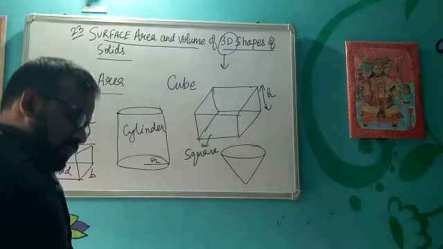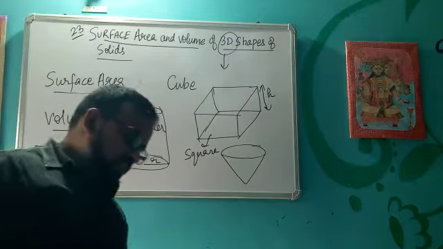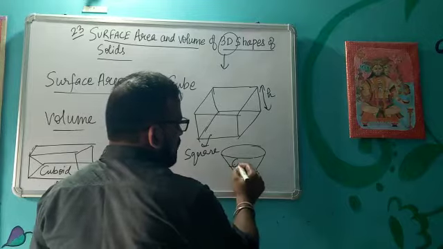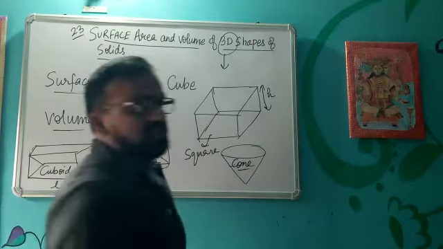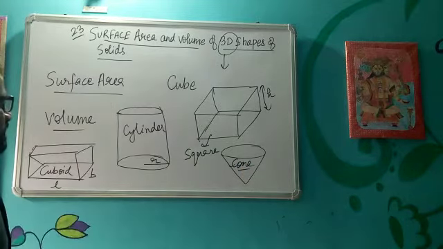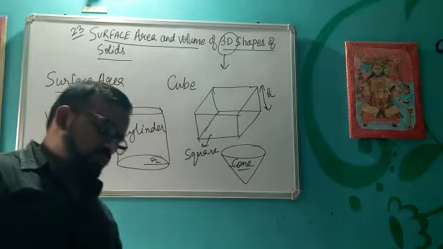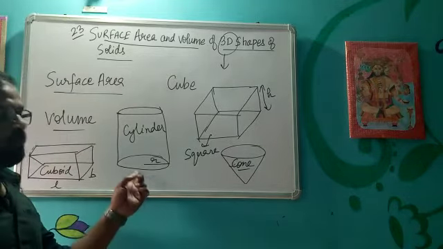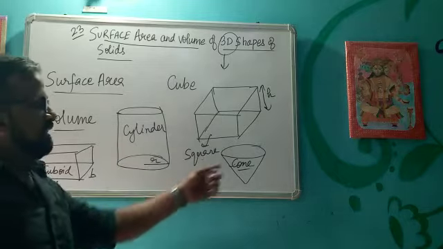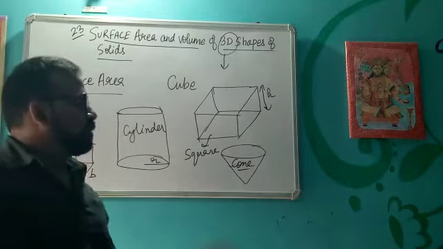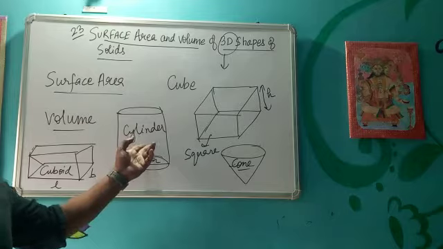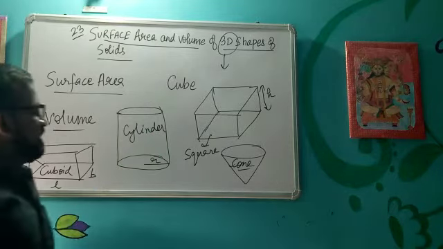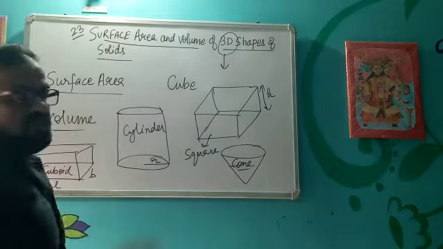So every solid has a three-dimensional shape which occupies some space, and that occupied space is known as the volume of the shape. And surface area is the area covered by their surface.